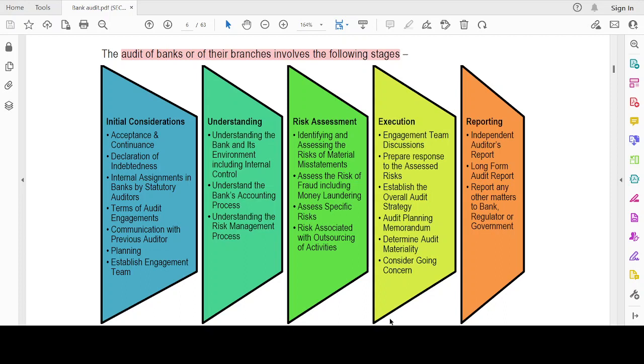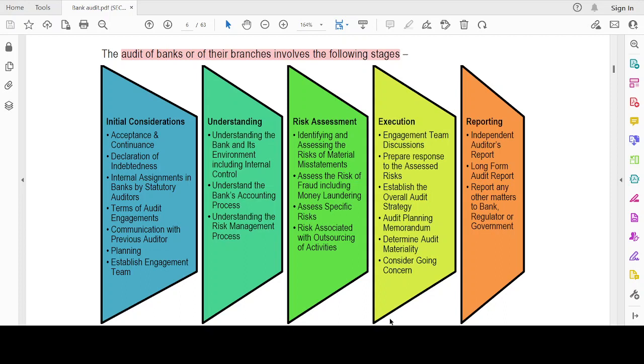And then initial consideration. It involves acceptance and continuance, so this is by way of a letter of acceptance. Declaration of indebtedness, whether I am liable to pay any money to them, whether I am indebted to the company or its holding subsidiary. That declaration is to be made. Internal assignments in banks by the statutory auditors. Terms of audit engagement. Communication with previous auditor. We have to relate it with one essay, right? Clear?